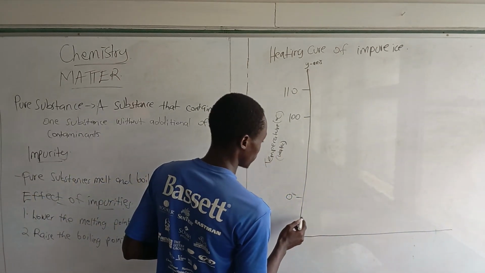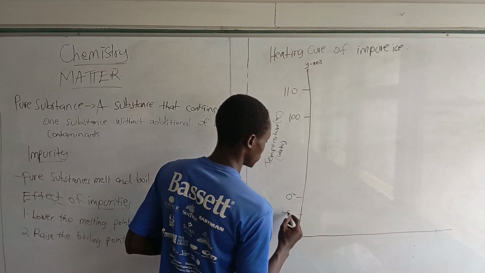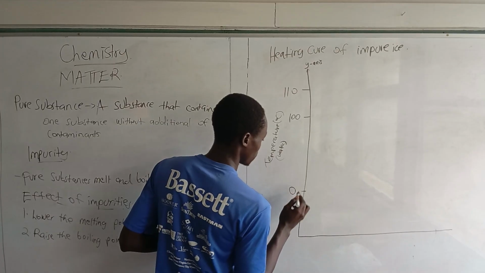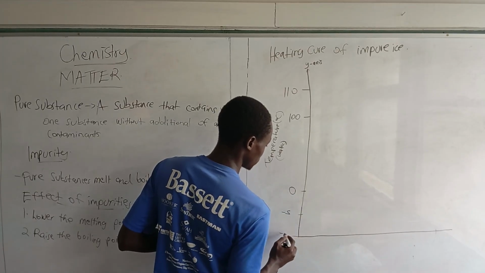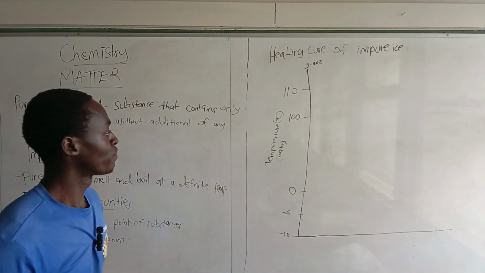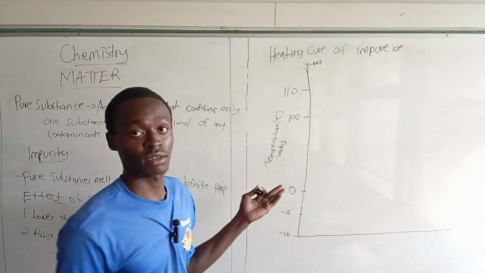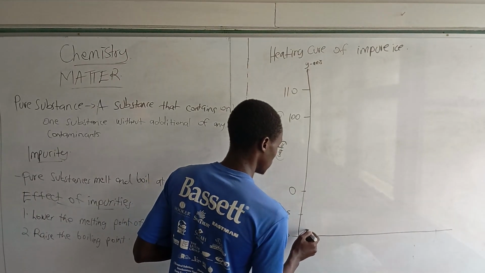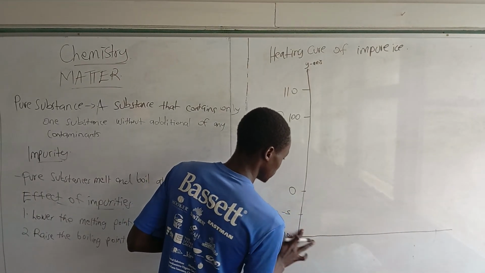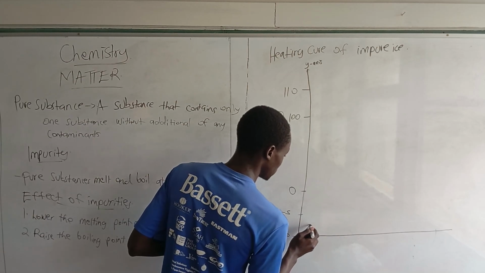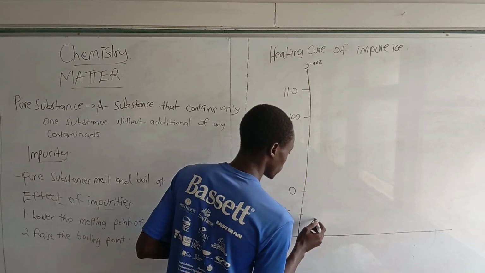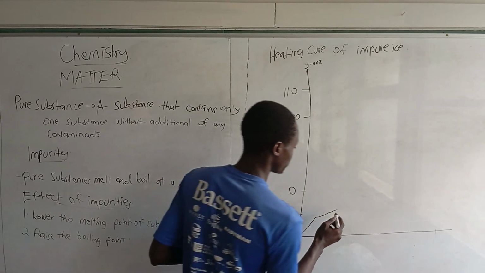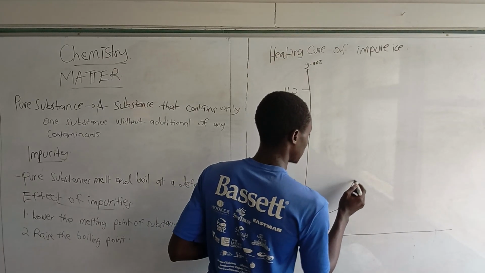Now let's say over here we have -5 degrees Celsius, the 0 degrees Celsius over here, -5, then here let's say it is at -10. So you are heating the impure ice. It was impure, you are heating. So the temperature rises. Let's say the moment it gets to -5 degrees Celsius, it goes this way. Then it rises again.